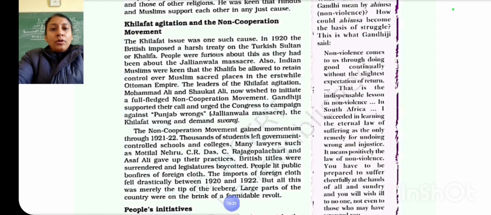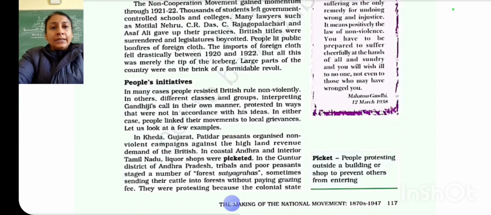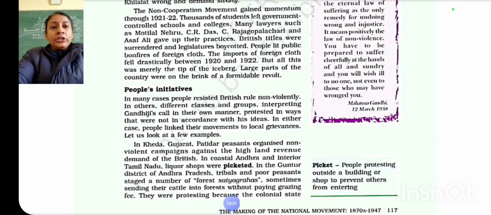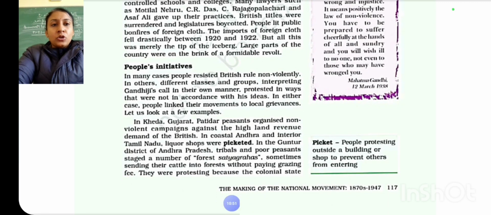So we are going to read about the people's initiatives, on page number 117: how the people initiated in different parts of the country to fight against British rule. In lieu of the Khilafat Satyagraha, we can call it the Khilafat non-cooperation movement. Clear? So see, in different parts of the country, like in Kheda, Gujarat, Patidar peasants organized non-violent campaigns against the high land revenue demands of the British.